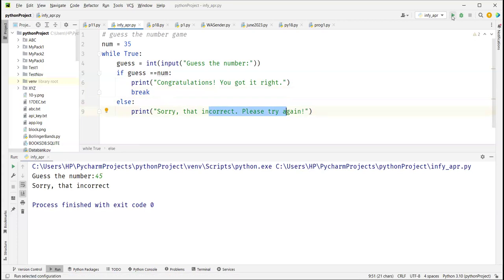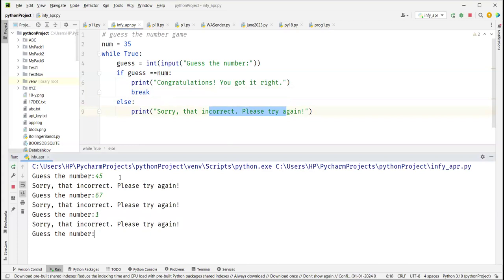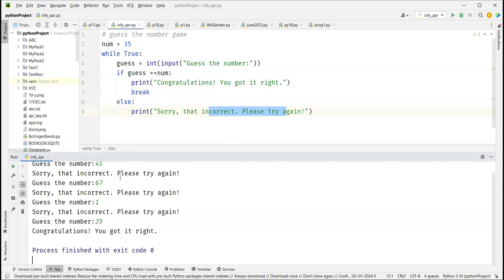Now let's run this and see what happens. Guess the number. I say 45, incorrect. 67, incorrect. 1, incorrect. And the moment I say 35, it says you got it right. Correct? Now, let's add one more feature. So we are building incrementally. First, we just had one iteration, then we created multiple iterations. Now let's add one more feature where you are actually giving a hint also, that your number is smaller or greater.